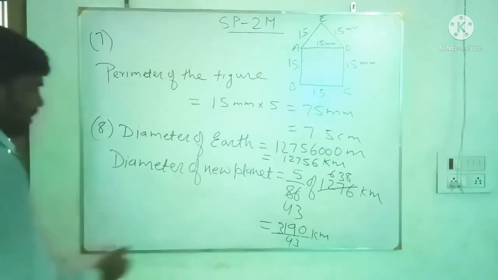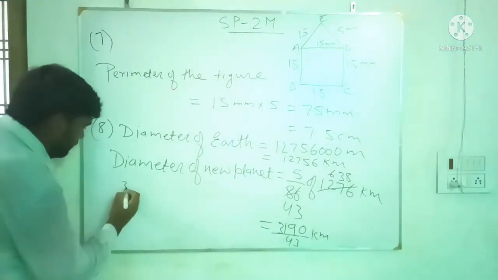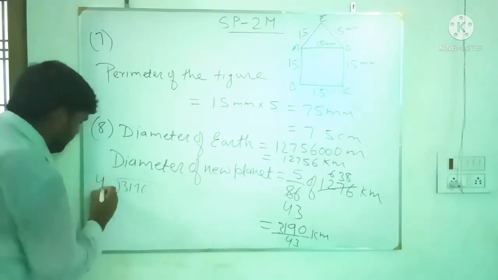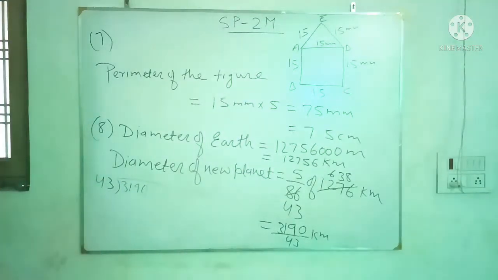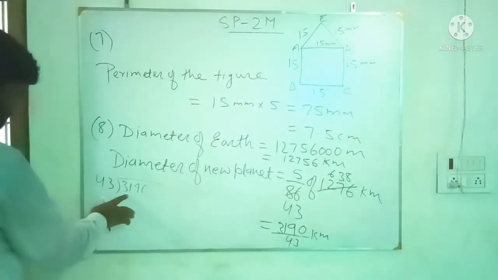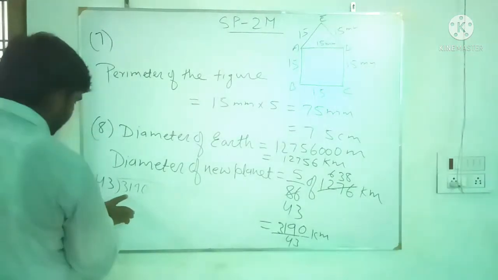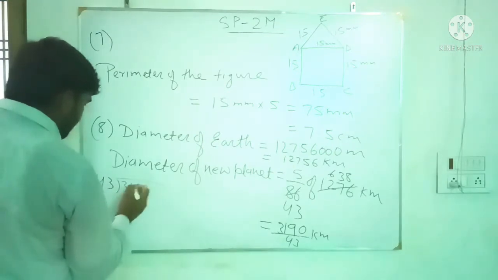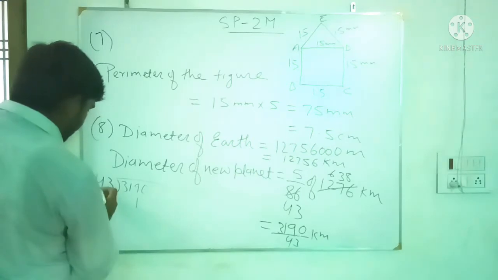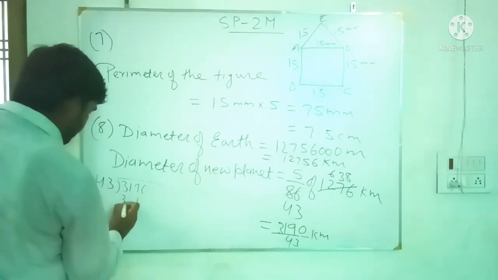That is the answer. Now we divide 3190 by 43. It will go maybe 7 times. 7 3s are 21, 7 4s are 28 plus 2 is 30.